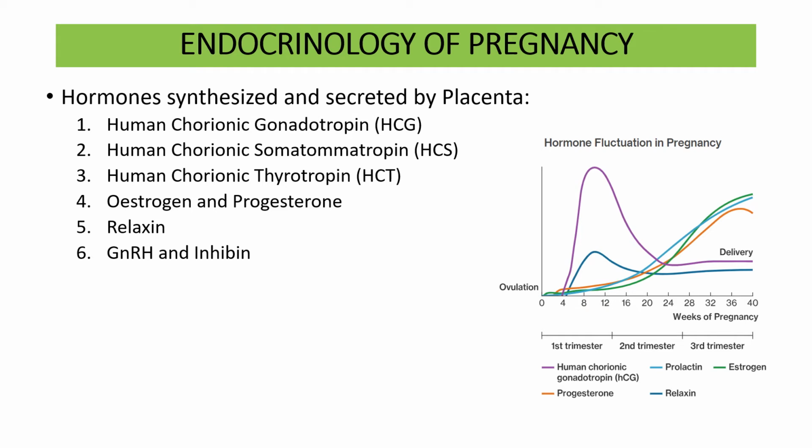Since the alpha unit is similar to that of LH hormone, HCG also has a primarily luteinizing and luteotropic action like that of LH, but not like that of FSH. It helps to maintain the corpus luteum, which continues to secrete estrogen and progesterone. As a result, ovulation and menstruation both are prevented, and this HCG can be detected in the maternal serum after about 10 days of ovulation.